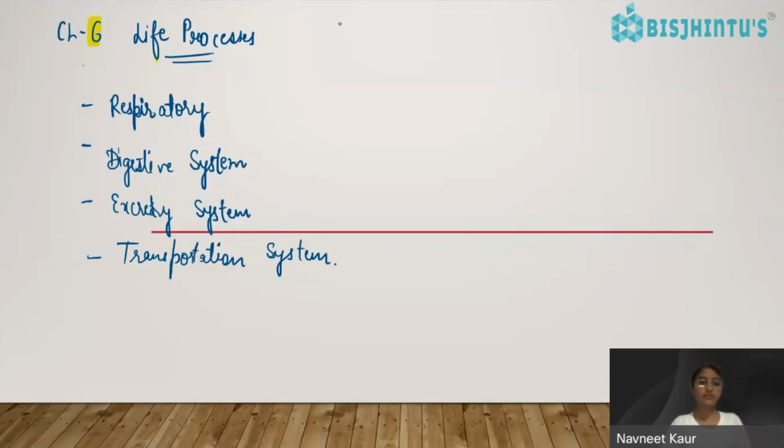So now the thing is, why are we learning about these life processes? The respiratory system, digestive system, excretory system, and transportation system are the important systems or life processes of our life. Among them, if one is not working, the body will not be able to work properly.